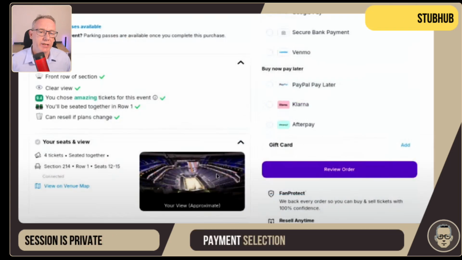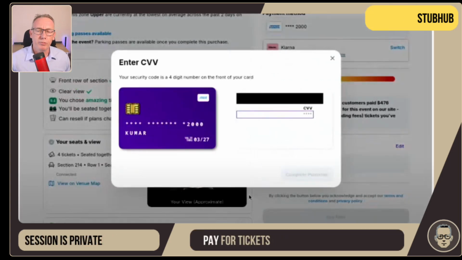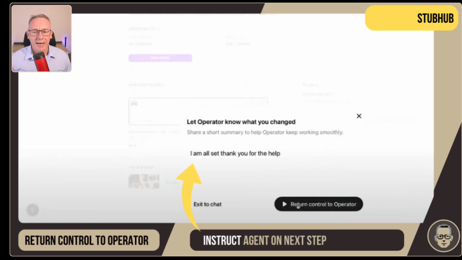Now with that, the payment selection is going on. They've put in their credit card. And then the last thing is handing control back to operator. Now they've just said, I'm all set, thanks for the help. But this is where we saw in the previous food delivery system where you could say, I added eggs, or if there's any other information you want to give it, you can do it here, or returning control to the operator.